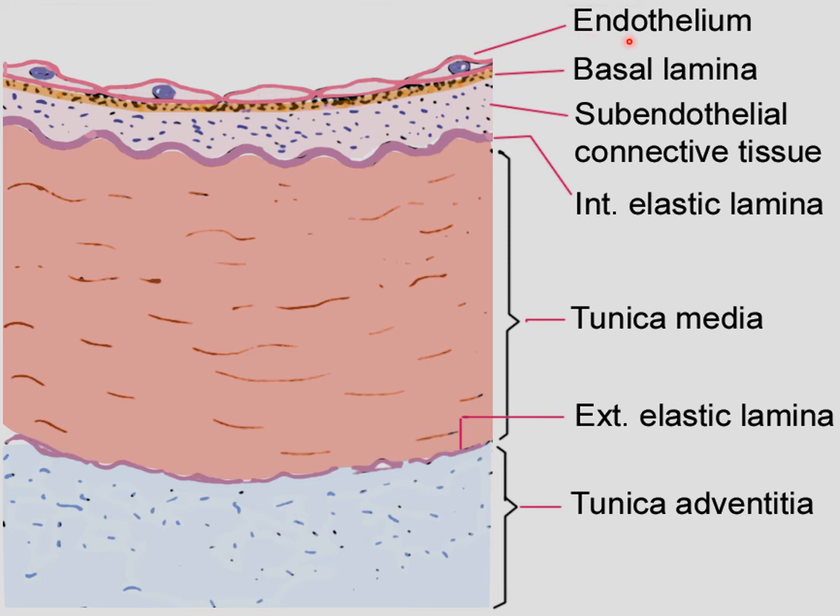So what is the function of the endothelium? Endothelium provides a smooth internal lining to the heart and the blood vessels. Endothelial cells perform a number of functions like these: maintain a selective permeability barrier between the blood and interstitial fluid. Hence, they allow the simple diffusion of oxygen and carbon dioxide. They perform active transport of glucose, amino acids, electrolytes, and receptor-mediated endocytosis of low-density lipoprotein, LDL, and cholesterol.